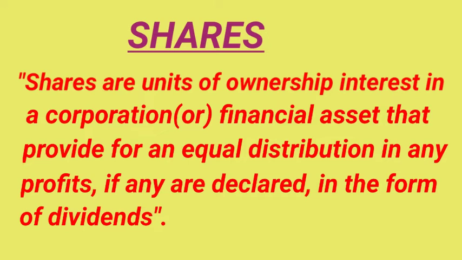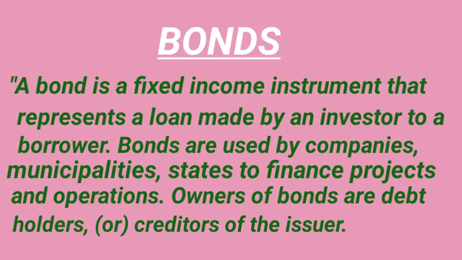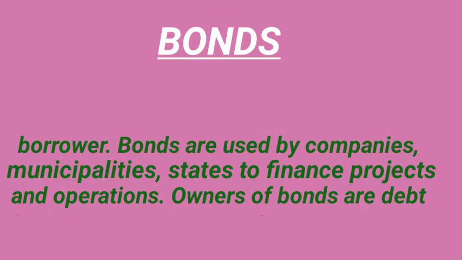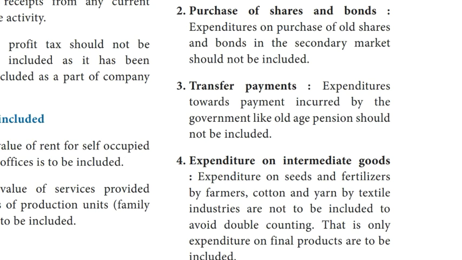What is meant by bonds? A bond is a fixed income instrument that represents a loan made by an investor to a borrower. Bonds are used by companies, municipalities and states to finance projects and operations. Owners of bonds are debt holders or creditors of the issuer. Point number 3.